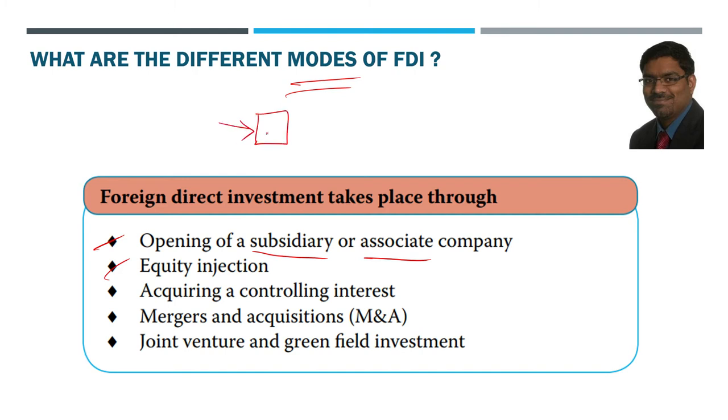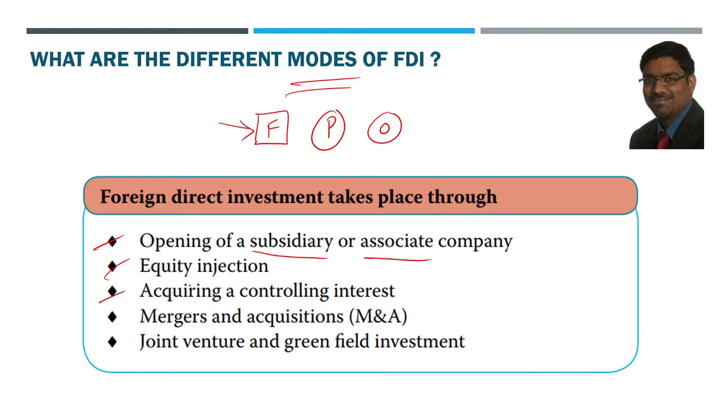In that, somebody will buy a certain percentage. For example, Flipkart is having some percentage of shareholding by Alibaba, and even Walmart. Walmart holds a percentage share in Flipkart. So the point is what? Walmart is not going to separately start another online portal which is competitive to Flipkart, but it is just buying some shares in Flipkart. Like that, Paytm or Ola, many of these companies have foreign investment through equity. So that is another way of FDI. Most popular way normally is this.